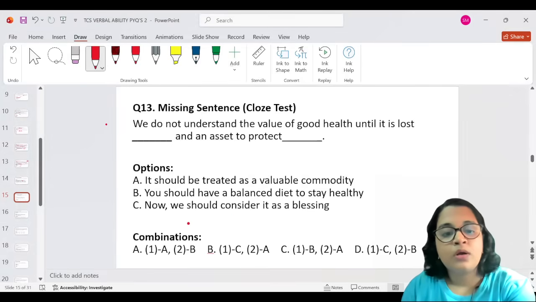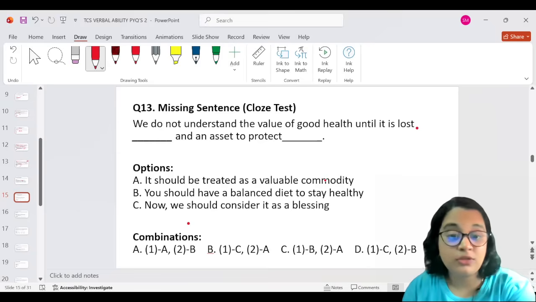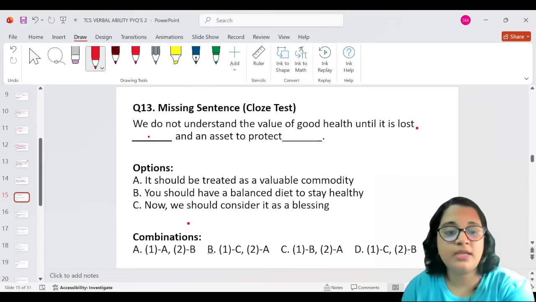So, we do not understand the value of good health until it is lost, full stop. It should be treated as a valuable commodity. Words don't repeat like that in a good sentence structure, so A doesn't come here. You should have a balanced diet to stay healthy. Now we should consider it as a blessing and an asset to protect.